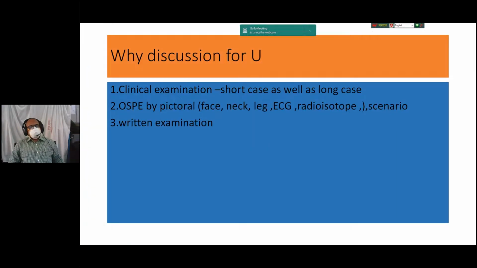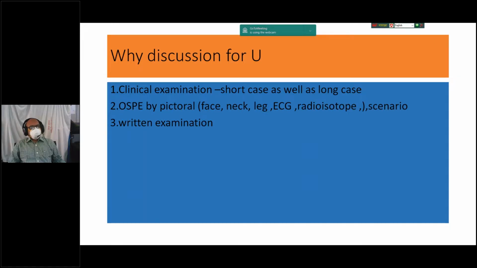So my dear students, why this discussion for you? Because thyroid disorder is the most common endocrine disorder after diabetes mellitus. You will face it in different examinations as a short case, as a long case, or by OSPE examination: from the face, the thyroid face, maybe hyperthyroid face, maybe hypothyroid face, maybe Graves' ophthalmopathy, maybe neck swelling, diffuse swelling or multinodular swelling or solitary nodule, maybe leg or peripheral edema.